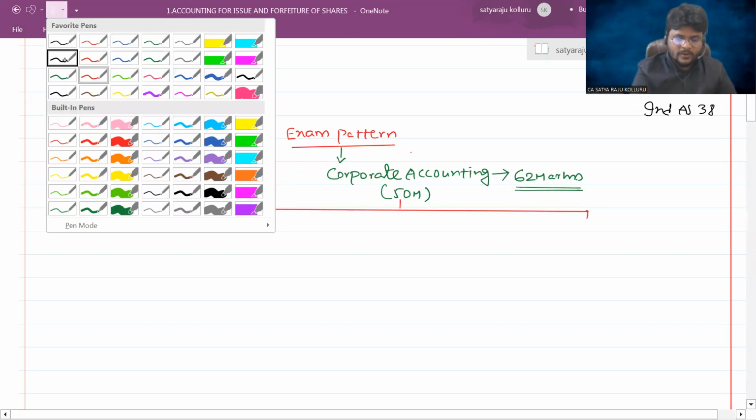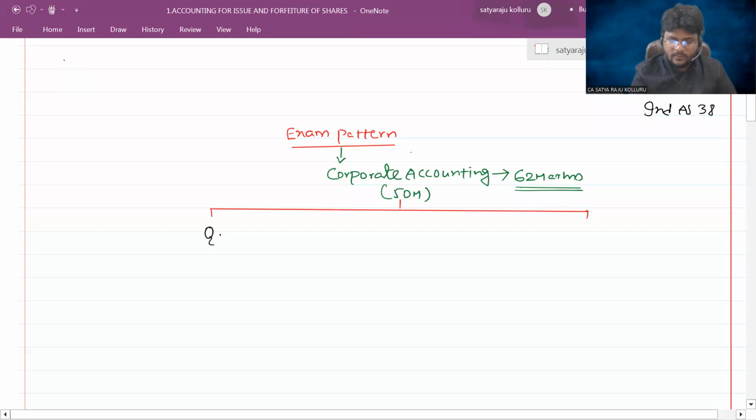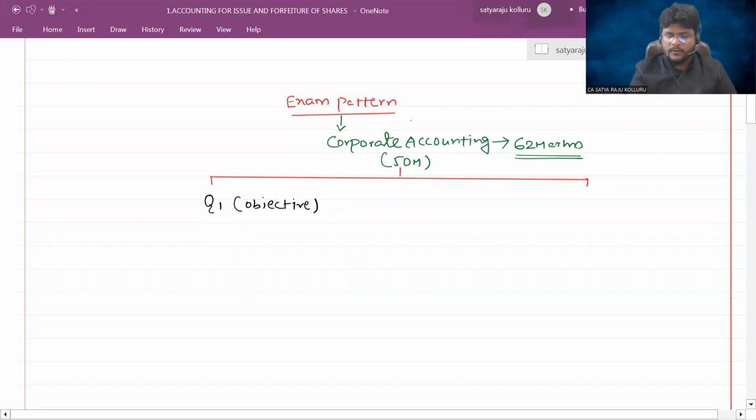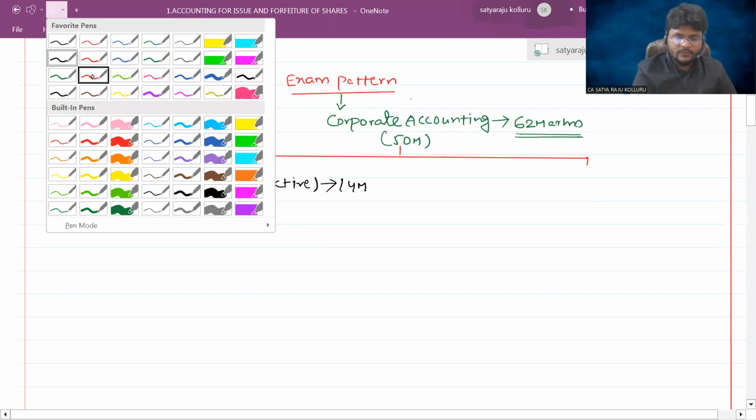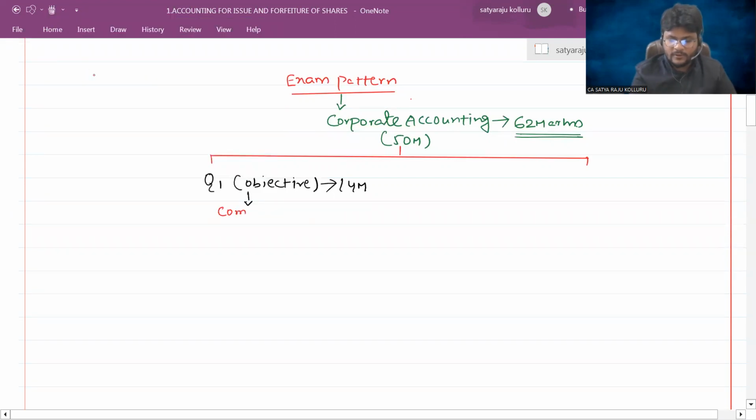Question number 1 is an objective question. This objective question is asked for 14 marks. And one more thing, guys, this is a compulsory question.